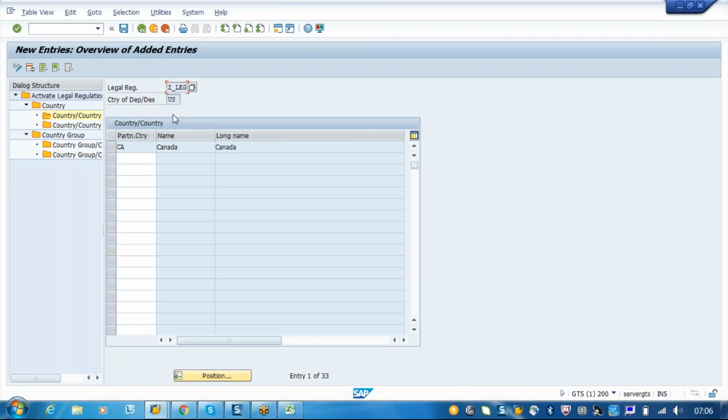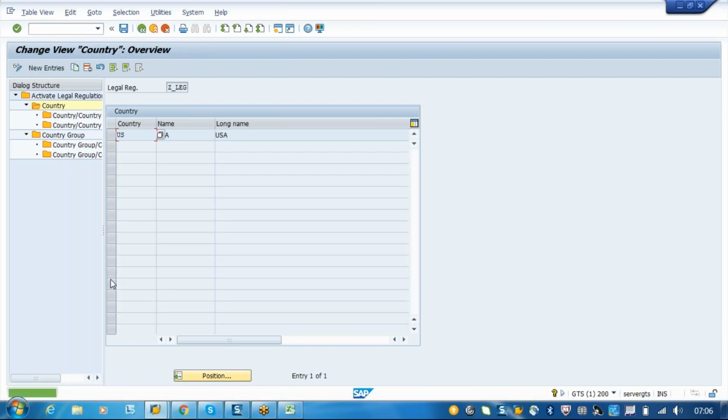Automatically the system will try to determine that legal regulation when the transaction is from the country of origin US and the customer is in Canada. But we assigned only a country of departure and country of destination. But how will the determination happen? The determination will happen from the previous step. That is what I have to tell you.